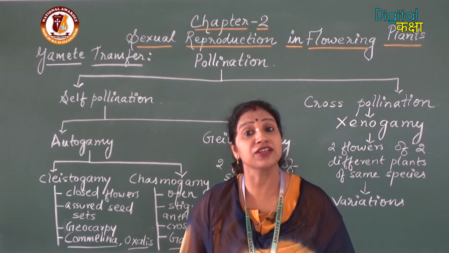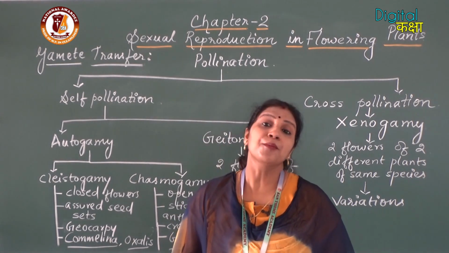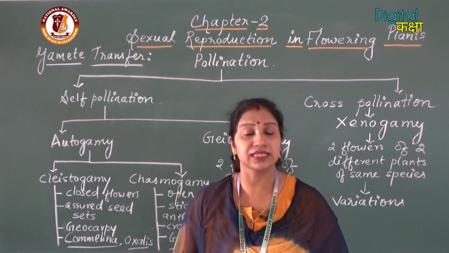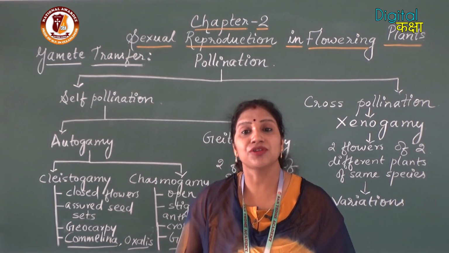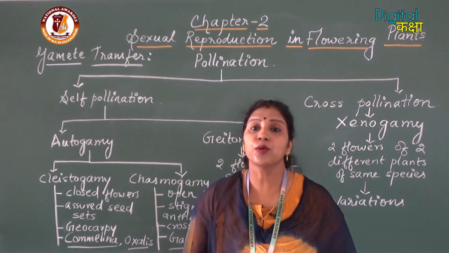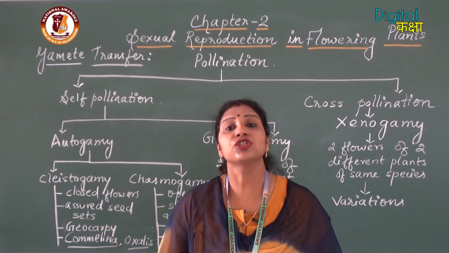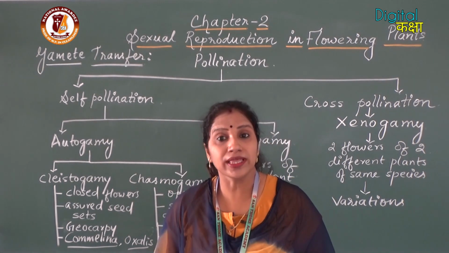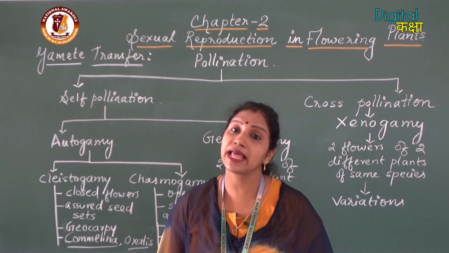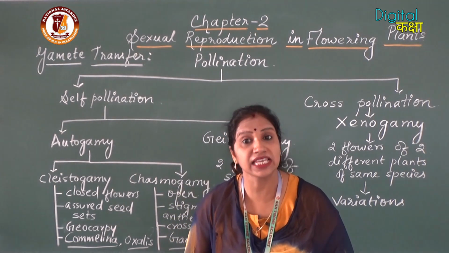First we will define pollination. Pollination is the process by which pollen grains are transferred from the anther to the stigma, with or without the help of a pollinating agent.